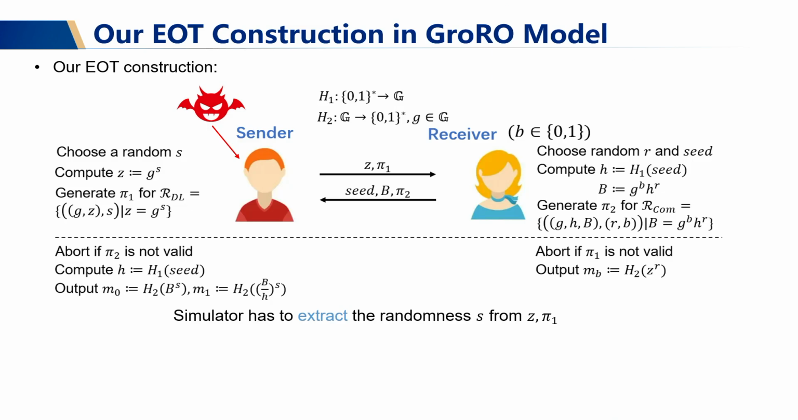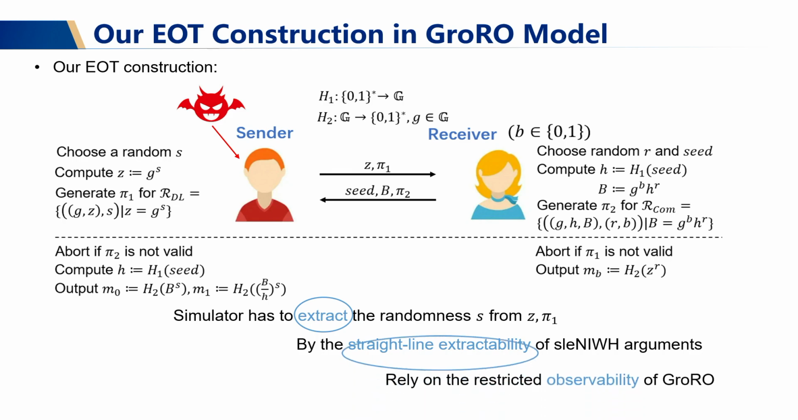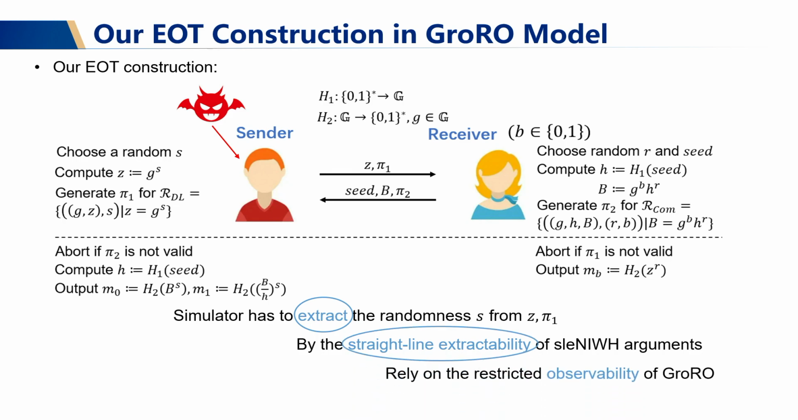So let us first consider the case where the sender gets corrupted. In this case, the simulator has to simulate the honest receiver and has to extract the randomness from the sender's messages. And we observe that this can be done by making use of the straight-line extractability of the underlying arguments. And the straight-line extractability relies on the restricted observability of the GRL model. So in a word, the simulator can extract the sender's randomness since it is allowed to see the malicious sender's queries to the random oracle.